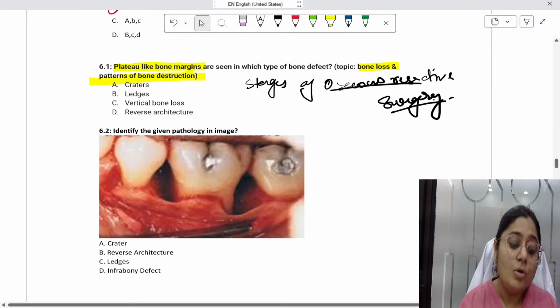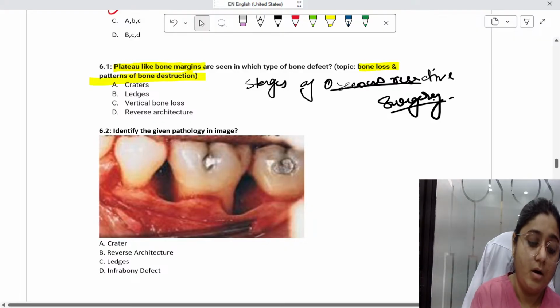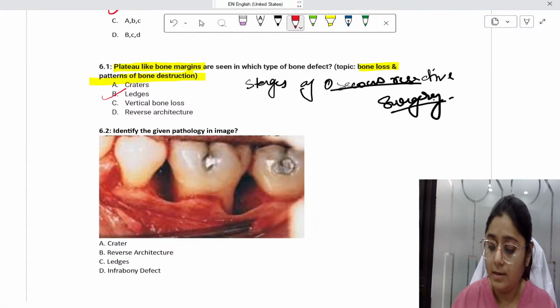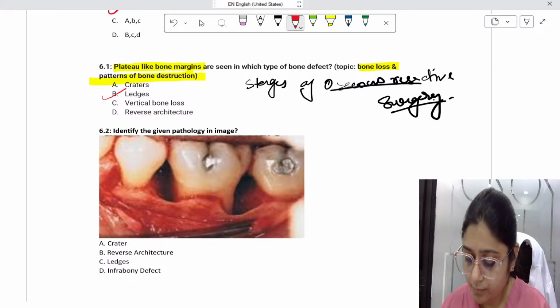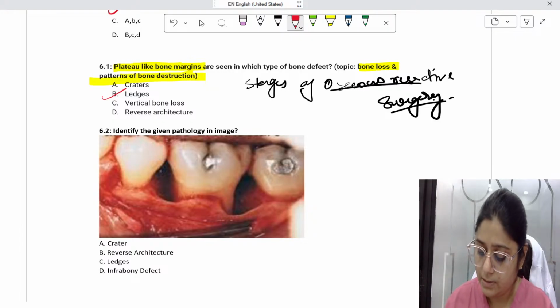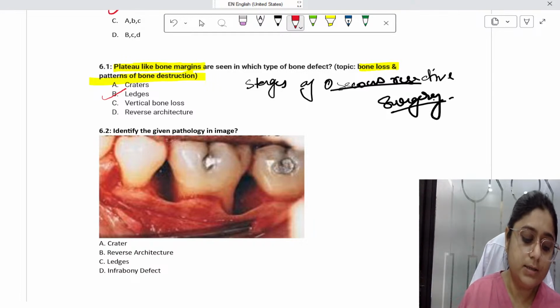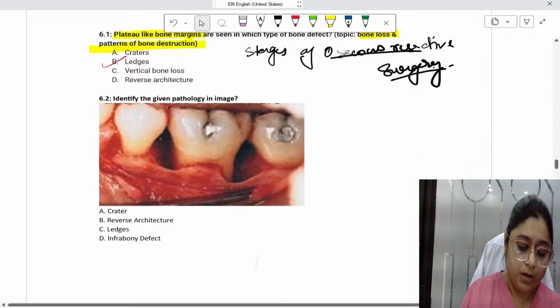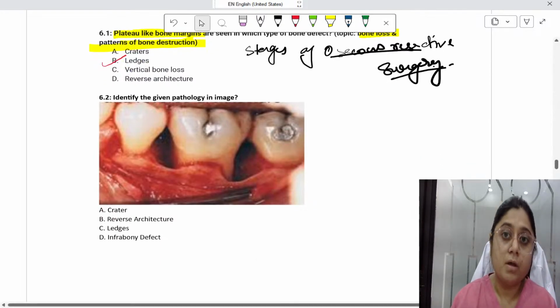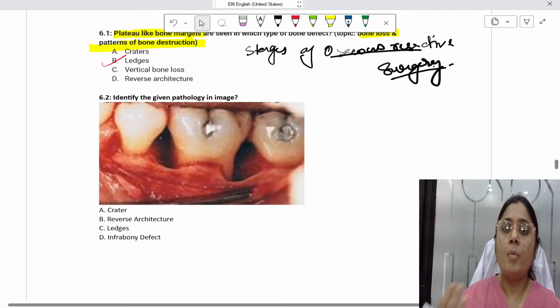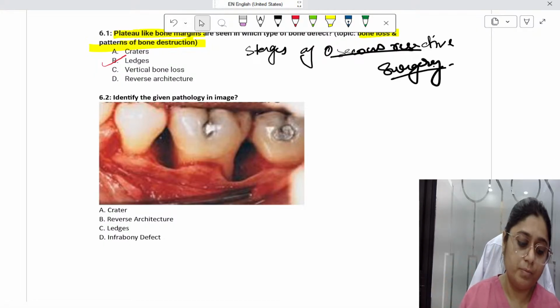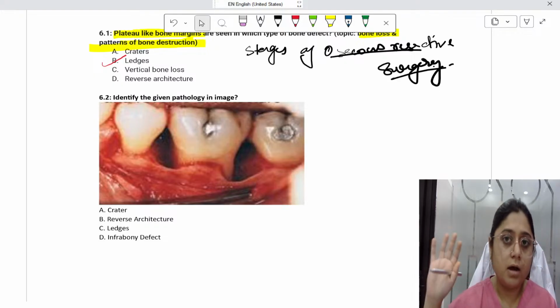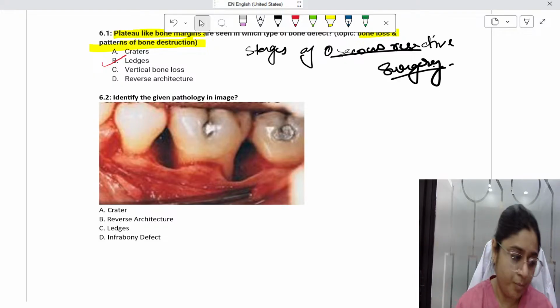So here, plateau-like bone margins are seen in option number B, ledges. It is ledges, right? Similar to these image-based questions, IBQs are also asked from bone loss patterns. So you must be thorough with what is a crater, what is negative architecture, what is positive architecture, what is flat architecture, what is a three-wall defect, two-wall, one-wall. All the vertical defects you should be very thorough with. These are given in our notes everywhere. These are very common topics, guys.